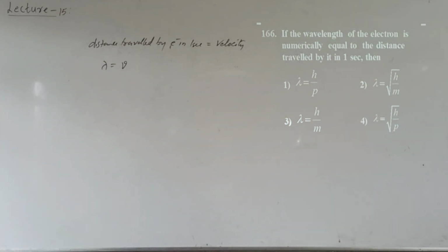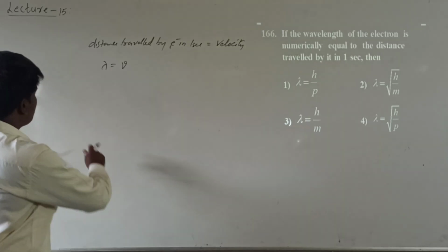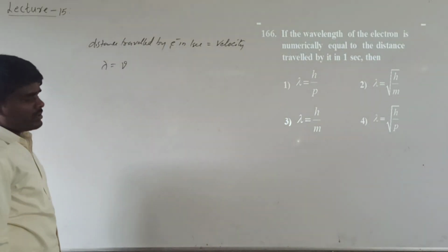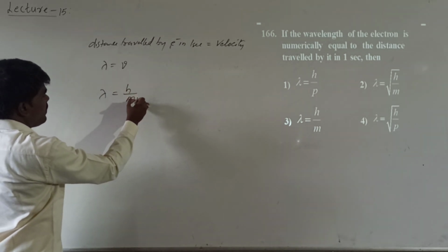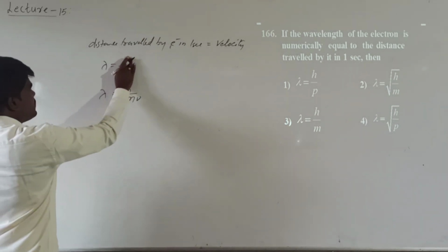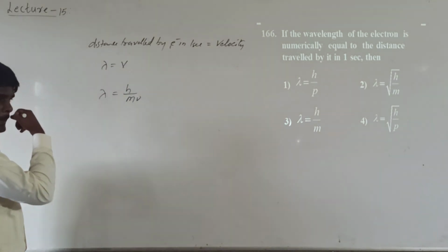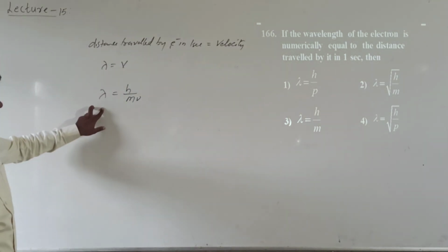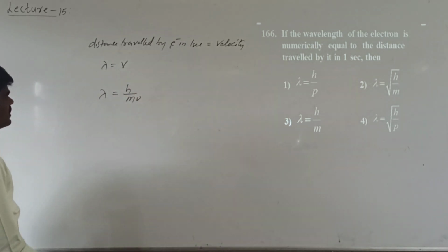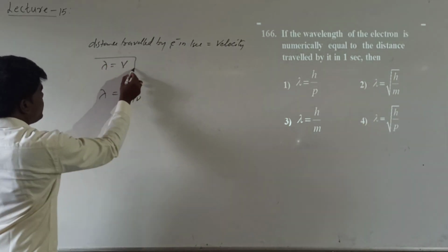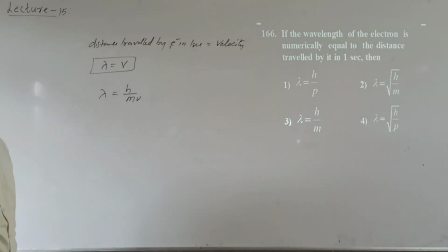Then what is the expression for the wavelength? Generally we know that according to de Broglie, lambda will be equal to h by mv, where v is the velocity of the electron. He asked us to assume that lambda will be equal to velocity.